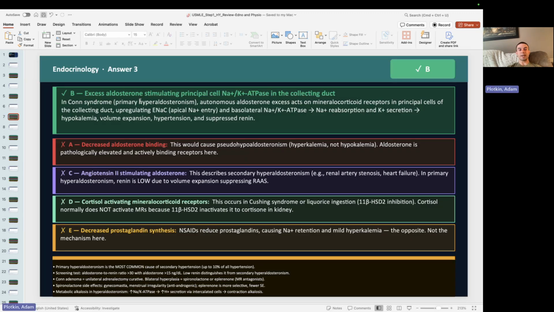All right. So this would be excess aldosterone stimulating the principal cells, the sodium-potassium ATPase in the collecting duct. This patient has what we call refractory hypertension, right? By definition, refractory or resistant hypertension is when the patient is on 3 different antihypertensives, with one of them being a diuretic, and their blood pressure still remains elevated.